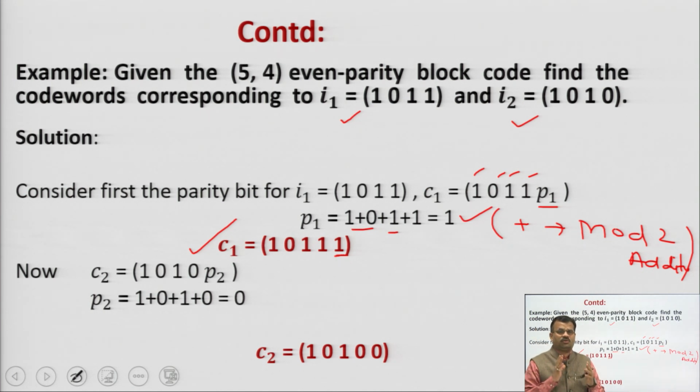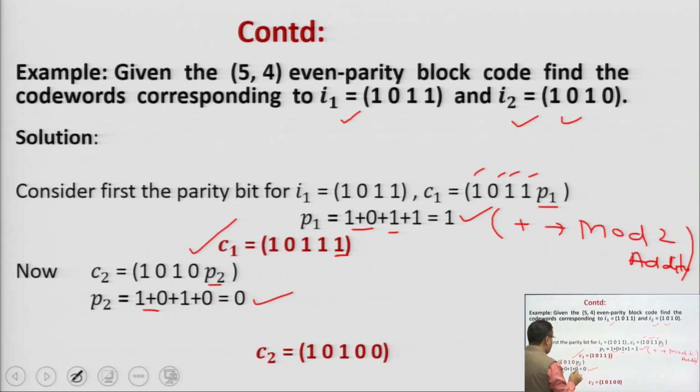Similarly for C2, your information bits are 1 0 1 0 and P2. How do you calculate P2? 1 plus 0 is 1, 1 plus 1 is 0, 0 plus 0 is 0.